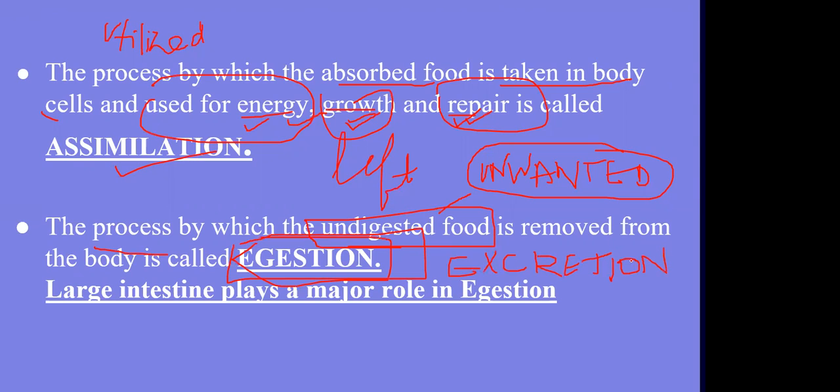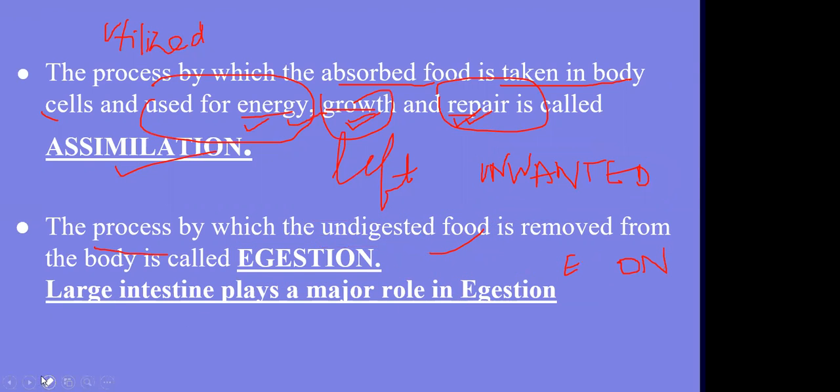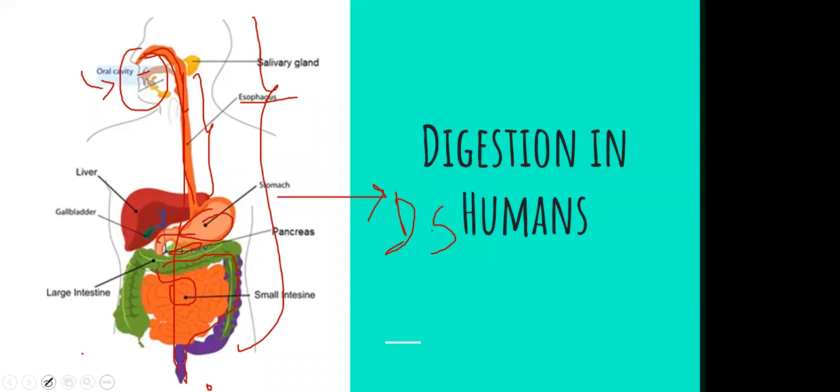That is excretion. All right, this is the last and the final step of the digestion process, excretion. So the large intestine plays a major role in excretion. We know that the large intestine of our body plays the major role in egestion. All right, so let's move to the next slide. I hope this part is clear to everyone. Okay, we will discuss this again a bit.